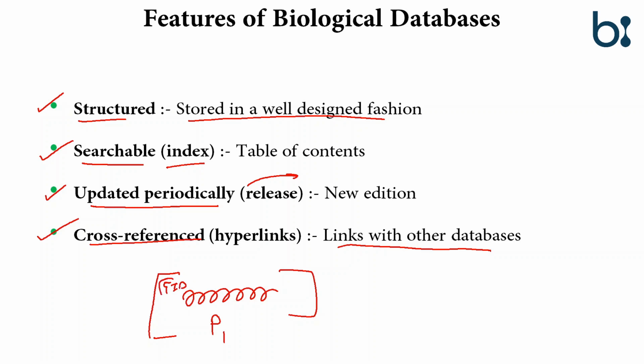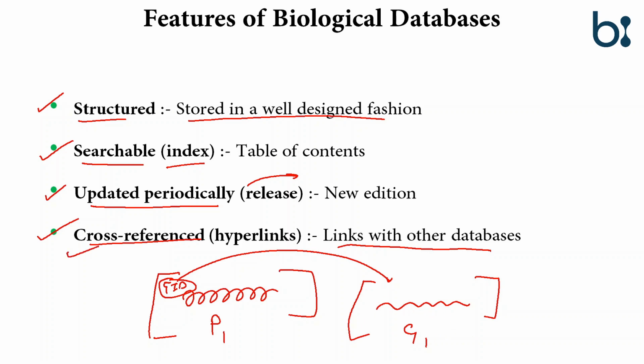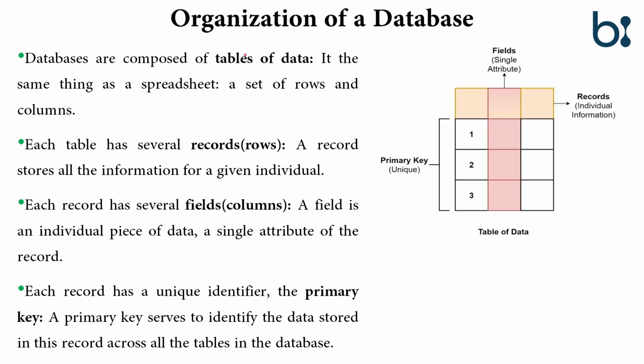If someone clicks on the gene ID, it should be directed to the gene database of that particular protein. So it means it should be cross-referenced, means linked with other databases. So these are the 4 features of the biological databases.